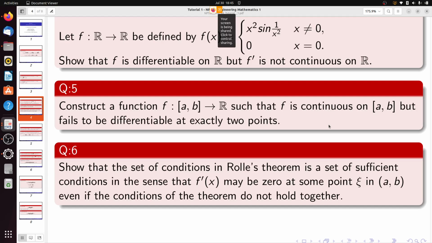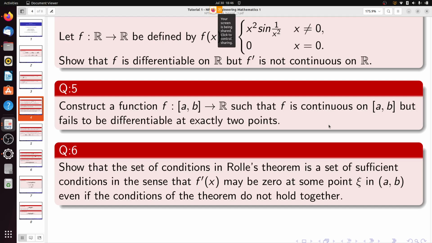That means the function fails to satisfy all the conditions of Rolle's theorem, but still f prime xi vanishing at the point xi will be true though the conditions are not satisfied.